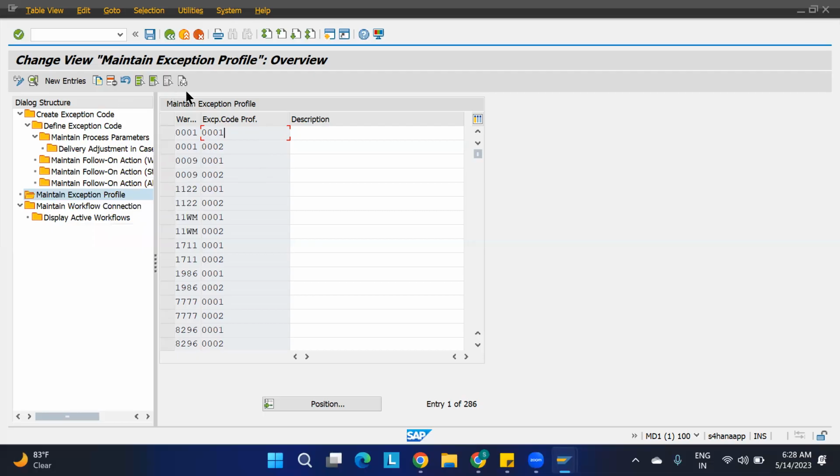So this is how we're going to do the exception handling. Whatever the bin change is there, we have already done it. How will it happen? We can just check it. We're going to do one test case.